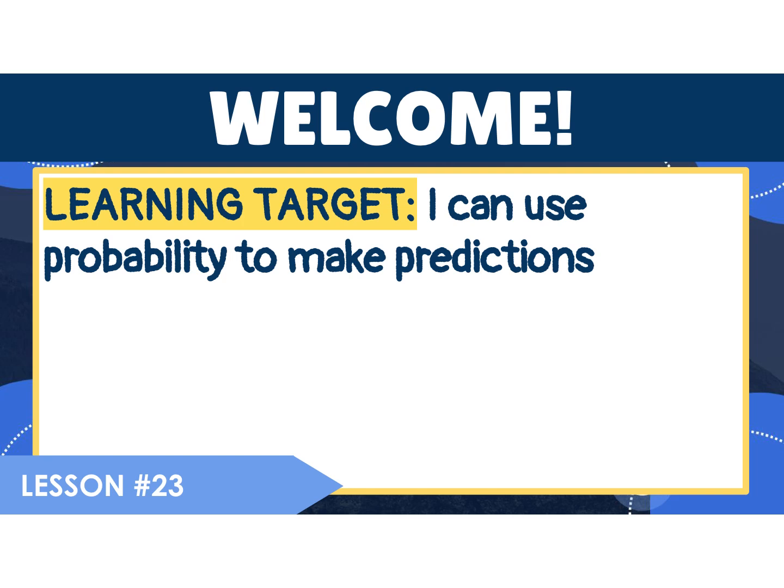The learning target is I can use probability to make predictions. A prediction is an educated guess. So we're going to use our probability to make a guess at what it would be if we had a bigger sample or a smaller sample.